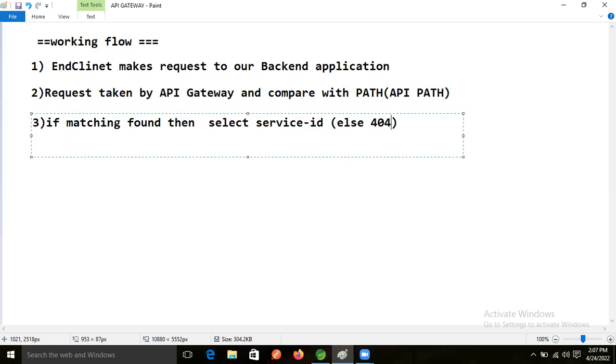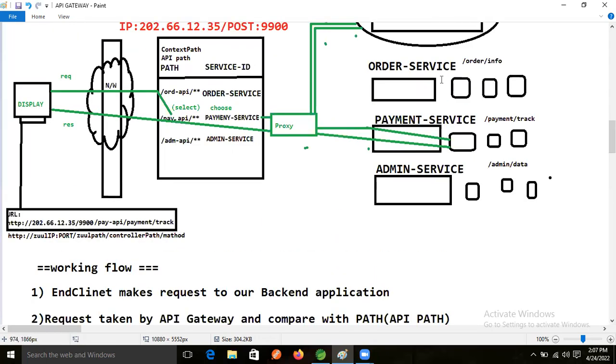We will get a 404. We will get what? Not found. 404 means not found error, right? So this error we will get. Just assume that this is the admin API.